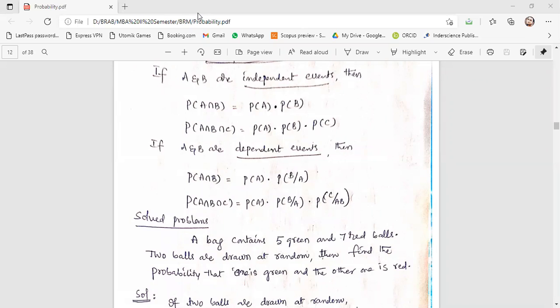Independent means a free bird, not influenced by anything, can happen at any time. Dependent means depending on someone; if something has happened, this will not happen.